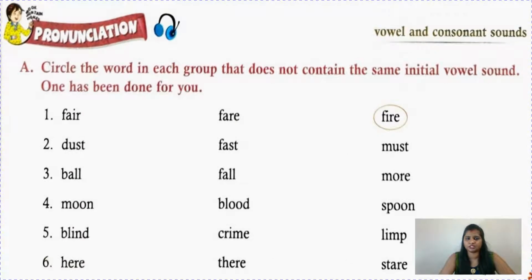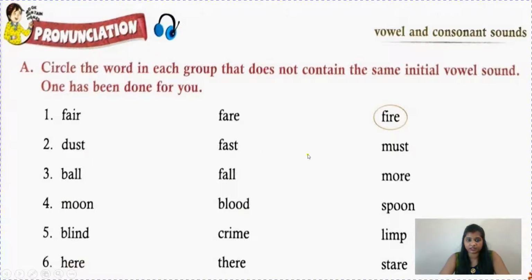Now come here, pronunciation, vowel and consonant sounds. Children, you know what is vowel and consonant and the alphabets used in that. This is a book exercise which you have to do. Circle the word in each group that does not contain the same initial sound, the starting sound, children, vowel sound. So one has been done for you, like when we are saying fear. Fear is the second one, and third one is fire. So this is different, it is circled, already done. So let's do the second one.